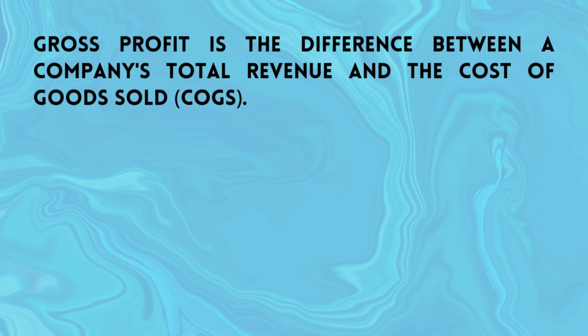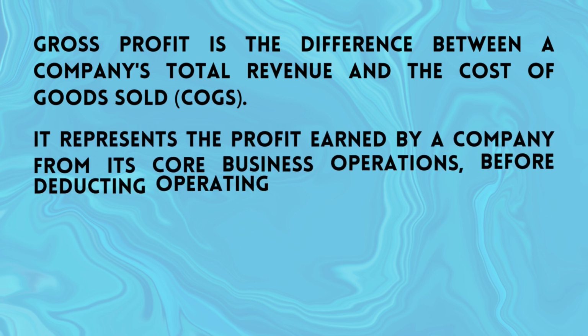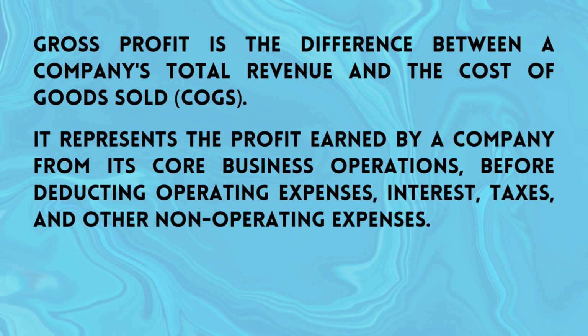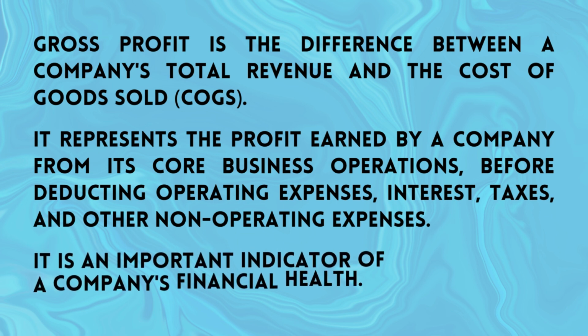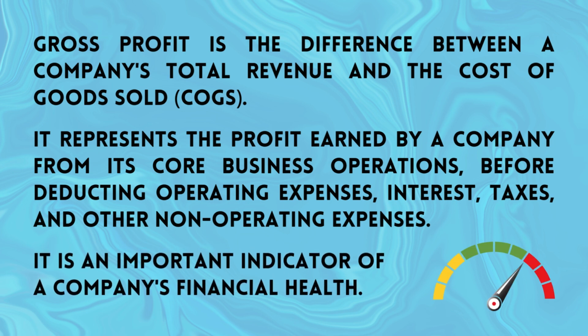Gross profit is the difference between a company's total revenue and the cost of goods sold. It represents the profit earned by a company from its core business operations before deducting operating expenses, interest, taxes, and other non-operating expenses. It is an important indicator of a company's financial health.